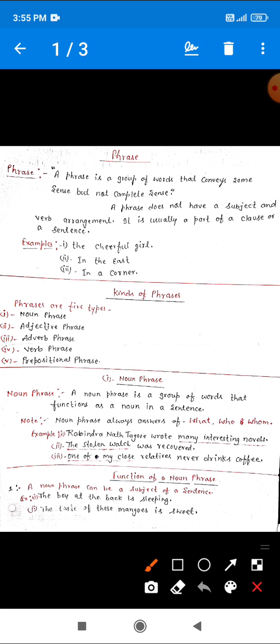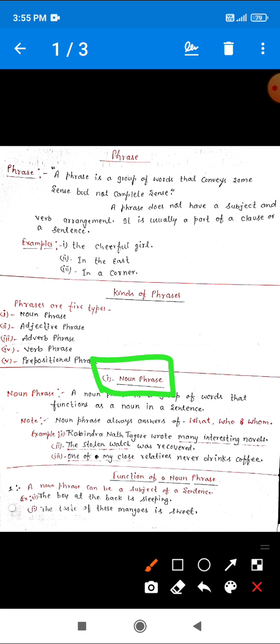The first one, noun phrase; second, adjective phrase; third, adverb phrase; fourth, verb phrase; and the last one, prepositional phrase. So these are the types of phrases. Now we will study all these phrases one by one. Let's see the first one, noun phrase.